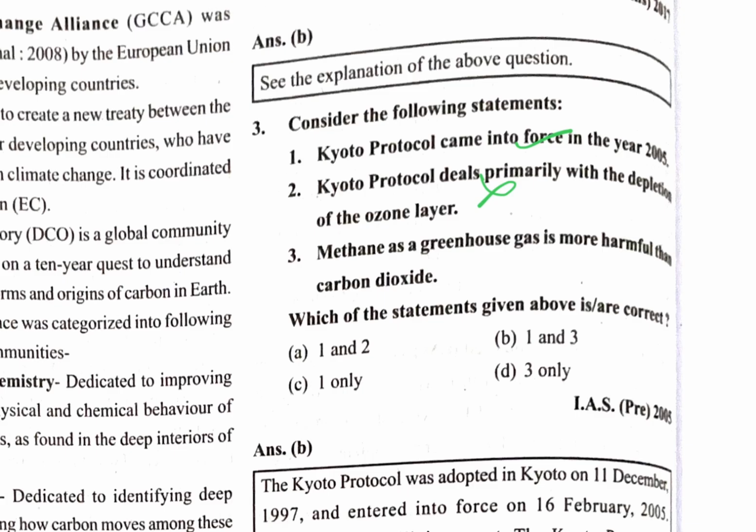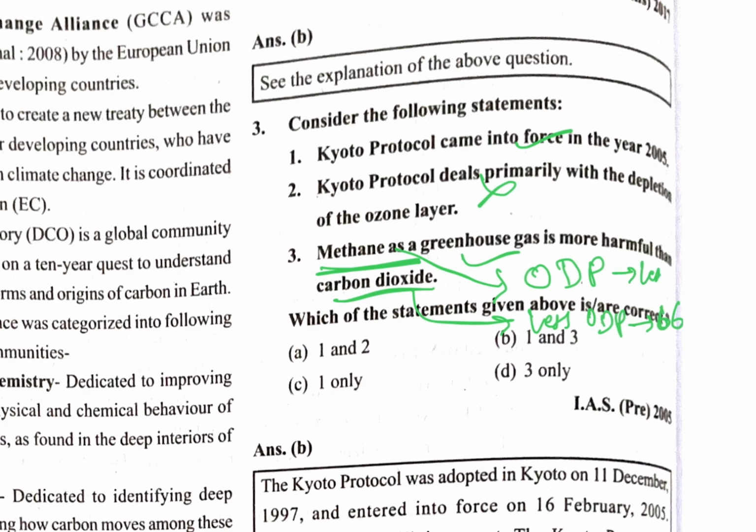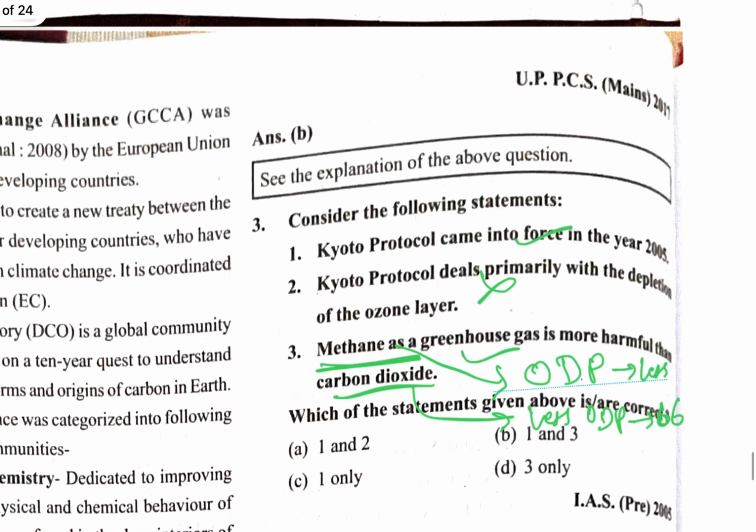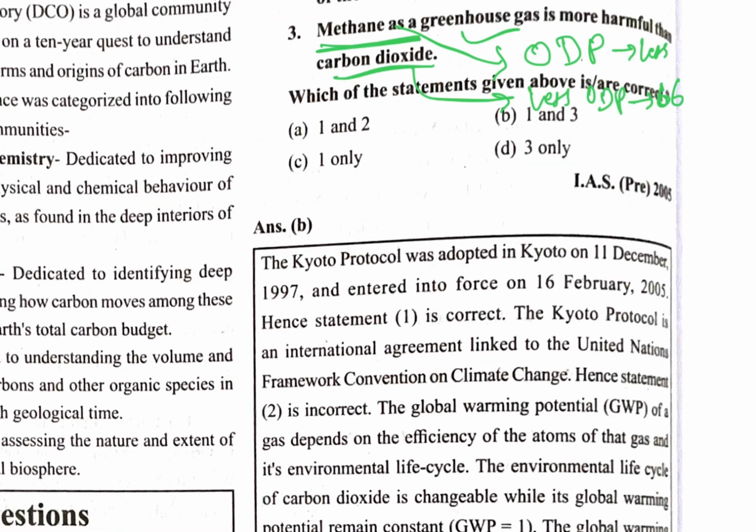Methane, as a greenhouse gas, is more harmful than carbon dioxide. Methane is more harmful. That means methane has more ozone depletion potential. Carbon dioxide has less ozone depletion potential, but carbon dioxide has the most contribution while methane has less. Not in 2000. The protocol was adopted in 1987 but came into force in 2005.